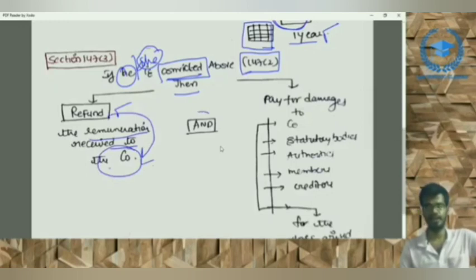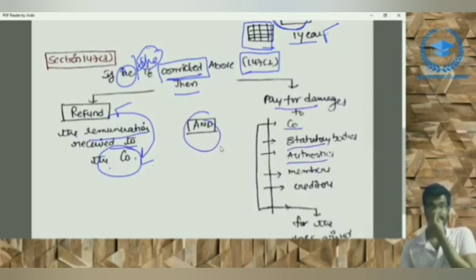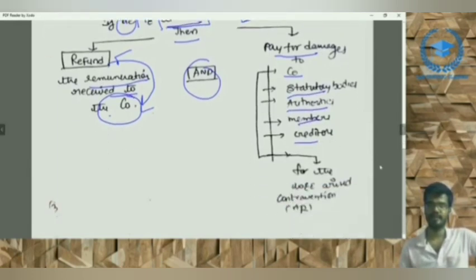He should also pay for the damages to the company, statutory bodies, authorities, and creditors for the loss arising because of that contravention. Right?